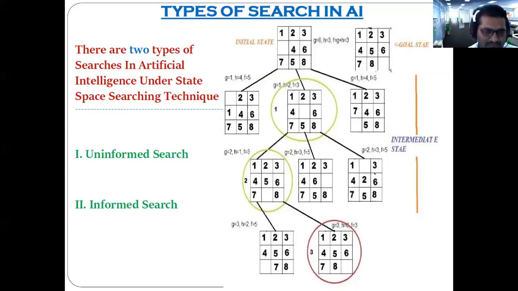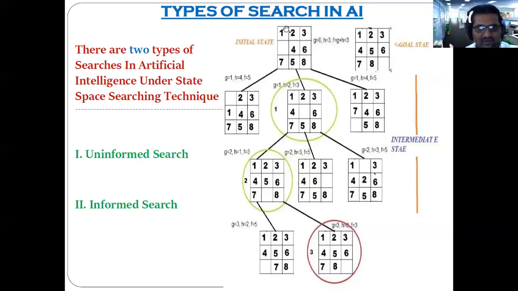Got the difference? Uninformed search means the agent has to perform the searching without any kind of specific information, and informed search means with some specified information, the AI agent has to perform the searching. That is nothing but the meaning of uninformed search and informed search. All of you got the meaning? Yes, sir. Then we move forward.